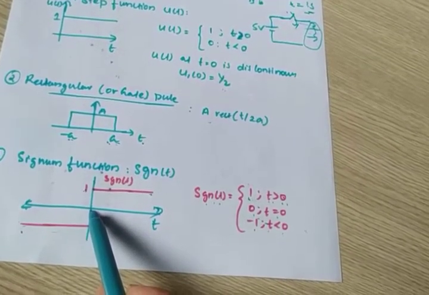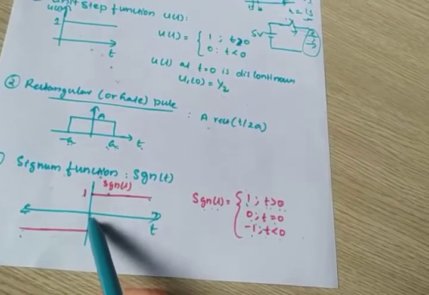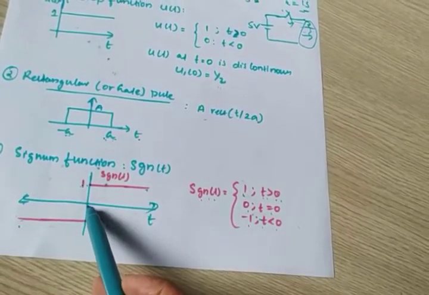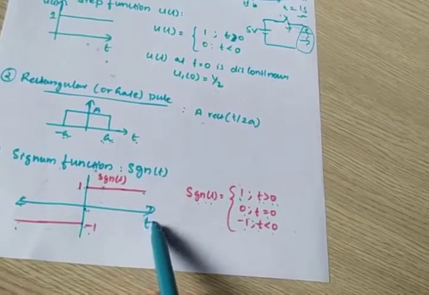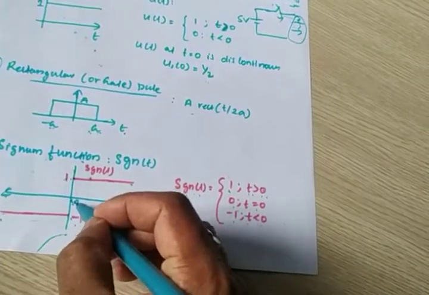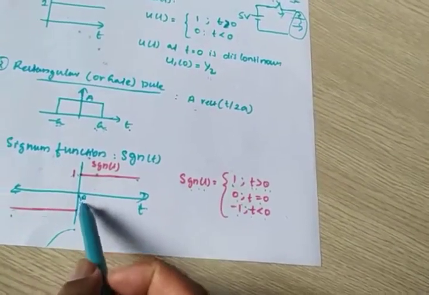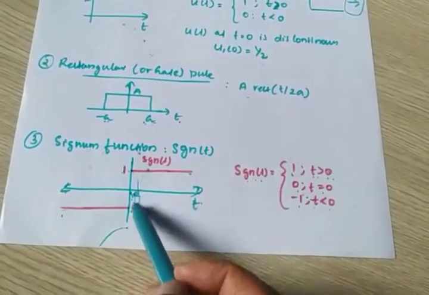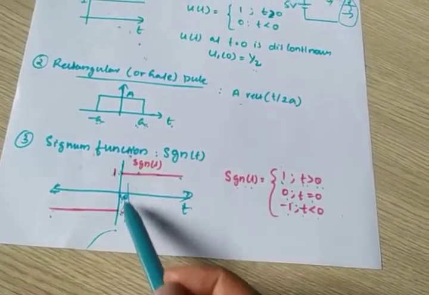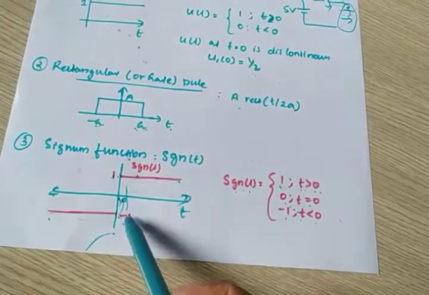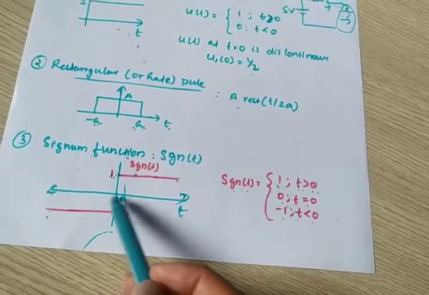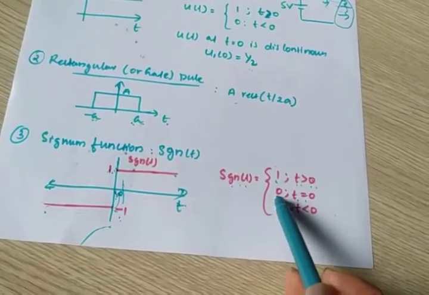So at t equal to 0, it is actually discontinuous. That means it varies from minus 1 to plus 1 at t equal to 0. This is the time axis, and this is 0 seconds. At time t equal to 0, the amplitude varies from minus 1 to plus 1. Check the average of these two amplitudes: 1 plus minus 1 by 2 means 0 by 2, which is 0. So at time t equal to 0, the amplitude is 0.